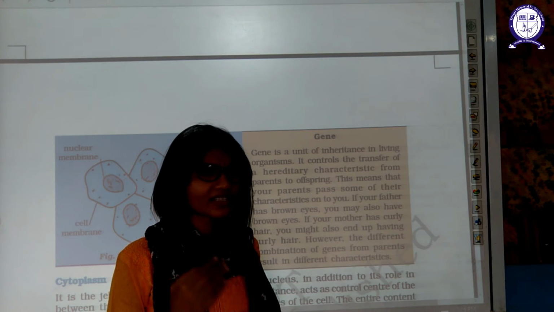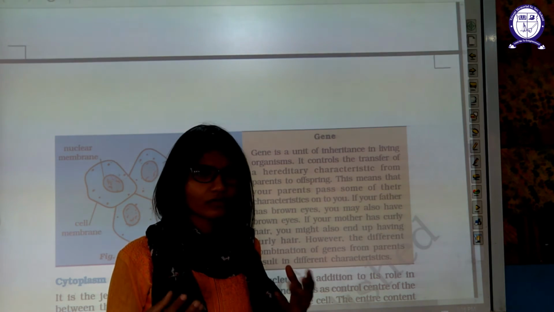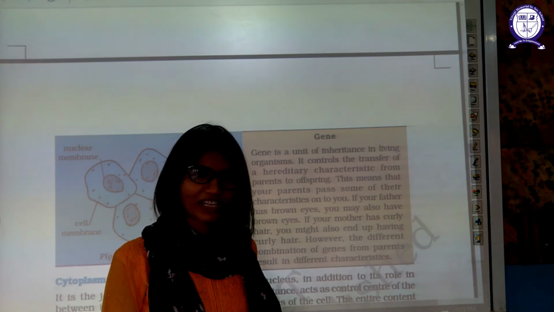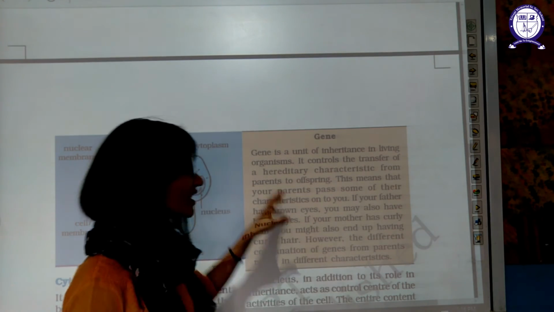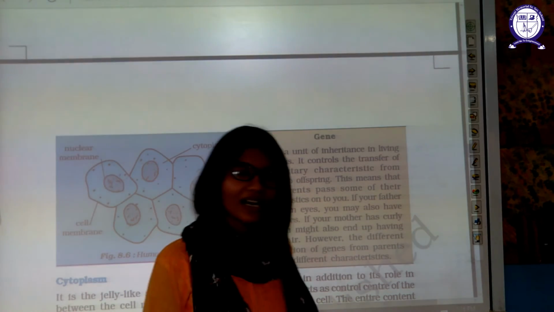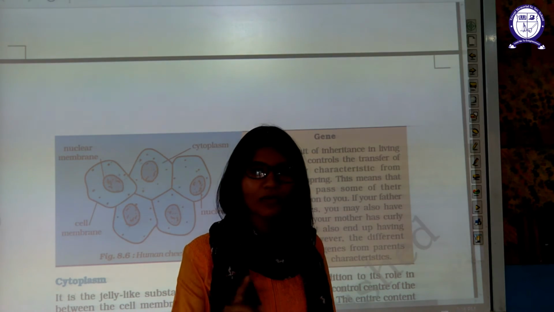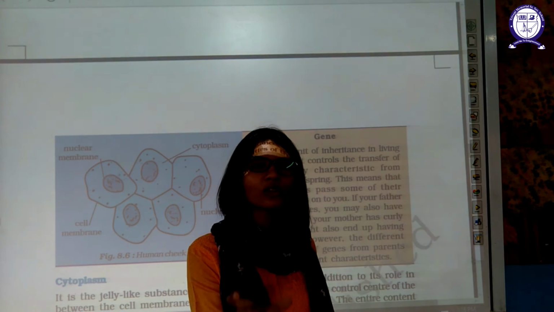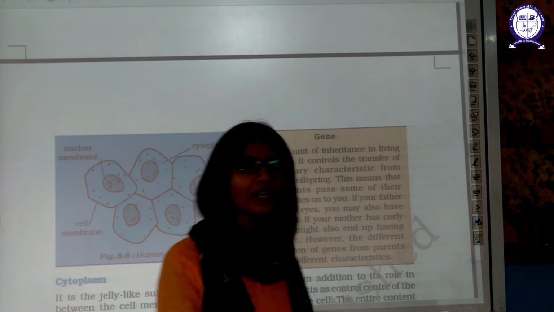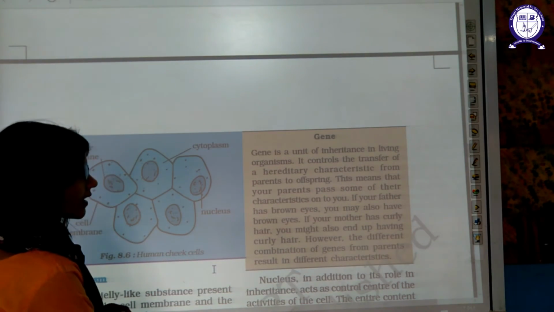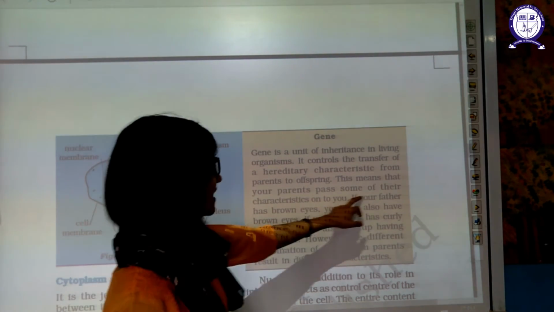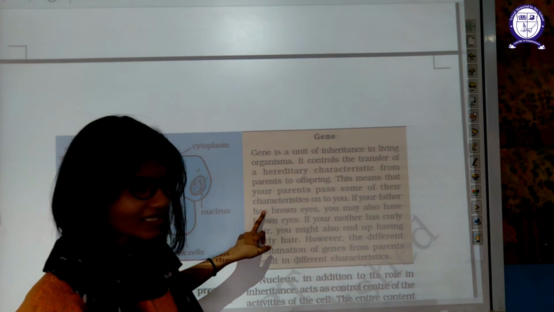Your hair, your skin color, even the smallest details of you match with your parents, because of this information which is carried in the form of genes from parents to offspring. Genes carry all that information. That's why you look like your parents. This means your parents pass some of their characteristics to you through the genes.